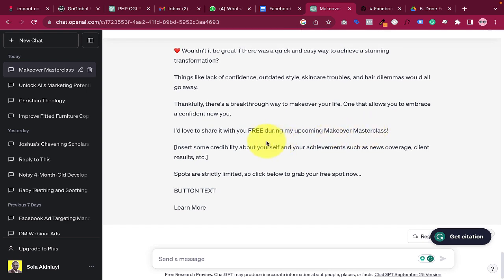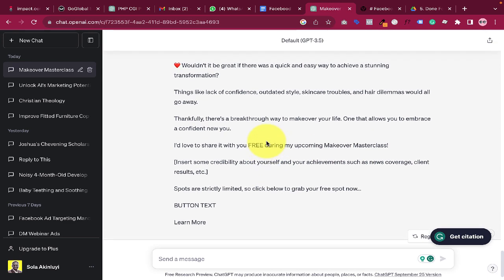So this kind of template is basically if you want to organize a free webinar so that people will join, and then when they join and learn one or two things, you can introduce them to your main offer, which is going to be like your makeover masterclass, right? And then they'll buy from you.